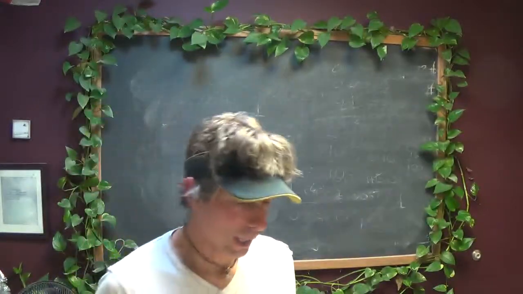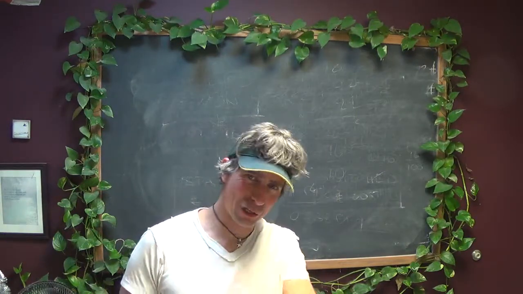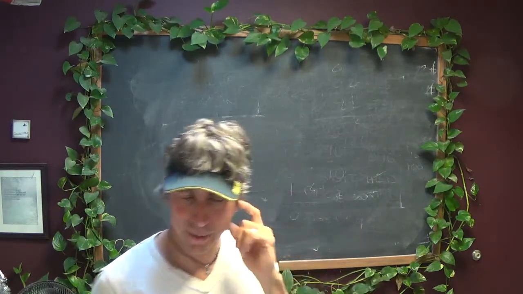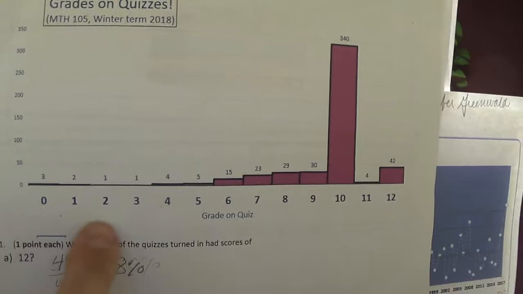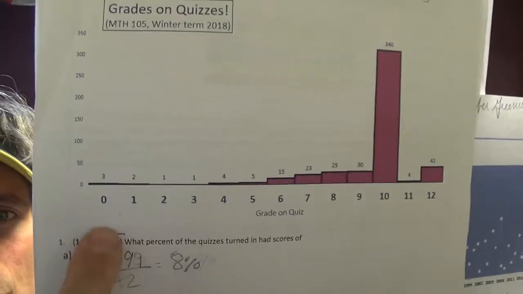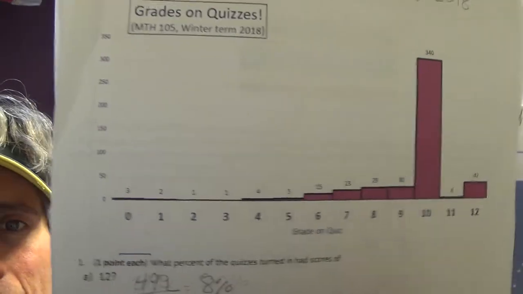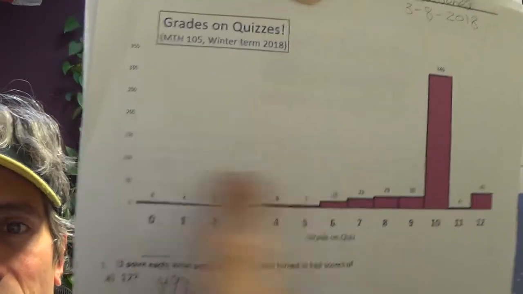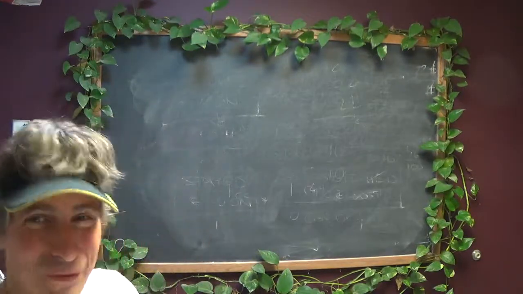Hey there everybody. The purpose of this video is to get you some solutions to this extension quiz on the warm-up from yesterday. It's the same graph as before. You had the scores of quizzes. You can get anywhere from a 0 to a 10, but sometimes they give you extra credit in Math 105, so you can get up to 11 or 12, and then the number of quizzes I've collected that had that many scores. So the first four, fairly straightforward.